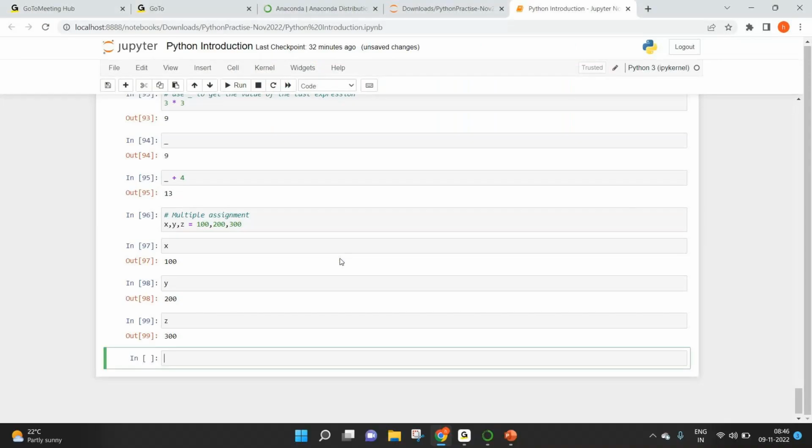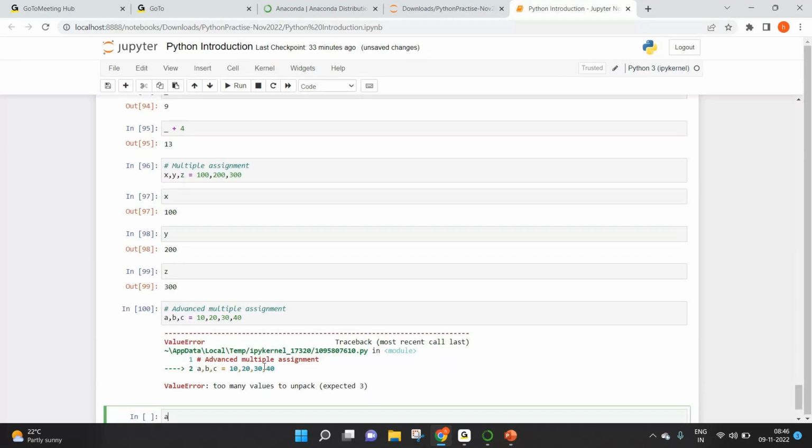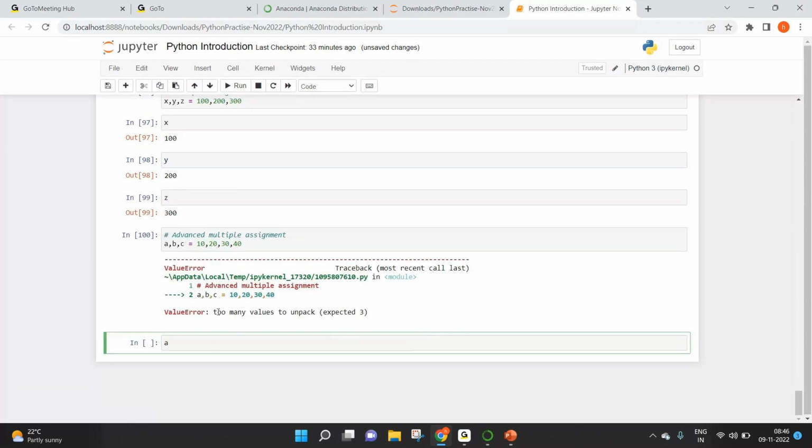Let me show that. Advanced multiple assignment. So now let me take a different example. A, B, C equal to 10, 20, 30 and 40. On the left hand side you have three variables. On the right hand side you have four values. So they are not the same, basically. Now if you try to run it, this will fail: too many values to unpack.